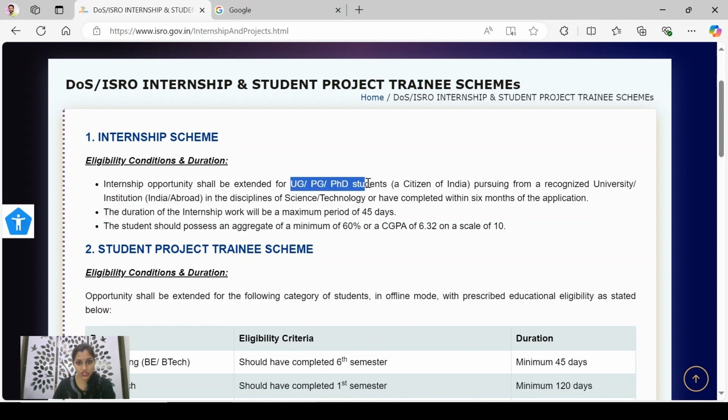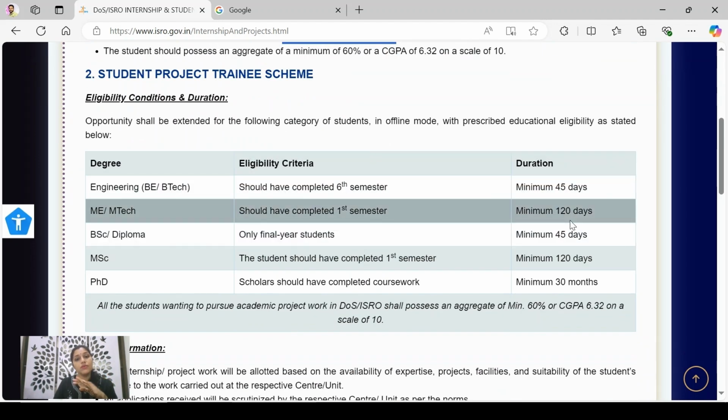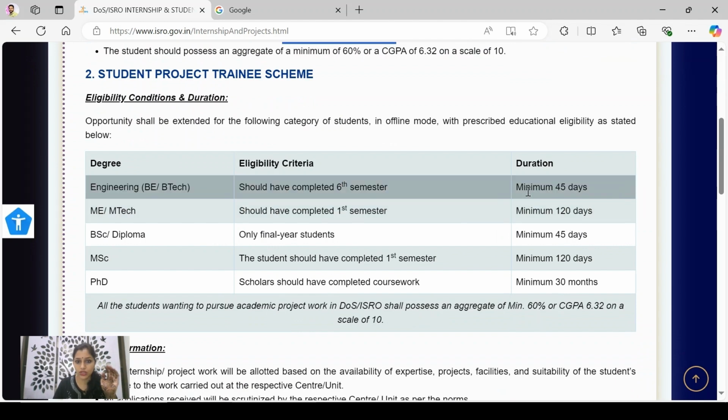The only criteria is the student must be a citizen of India and must be pursuing studies at a recognized university or institution in India or abroad. Then the minimum period is 45 days, and maximum it can be extended up to 1 year or even more than that.